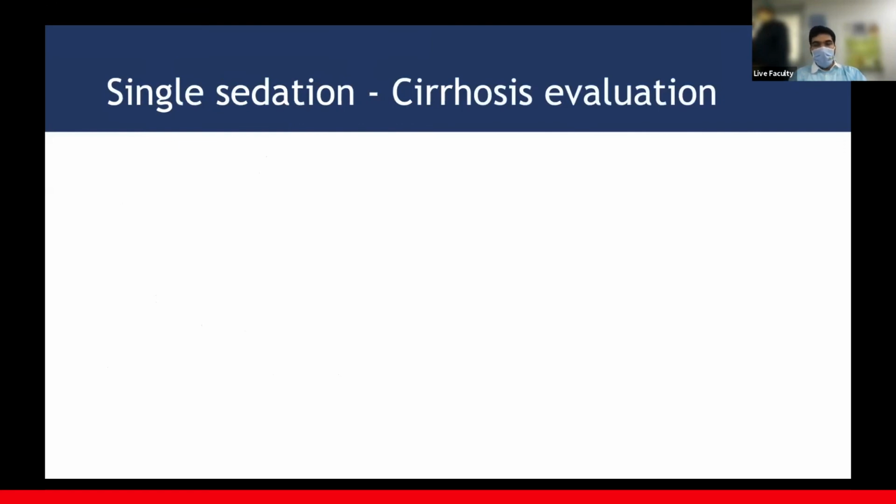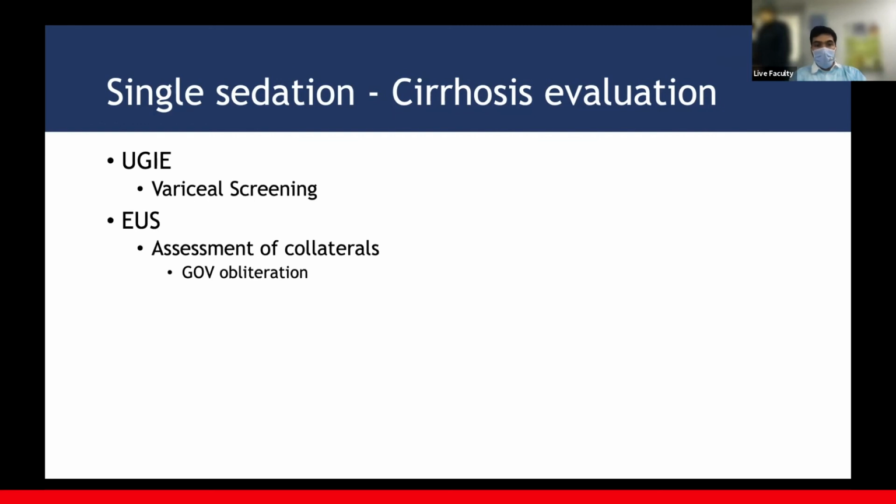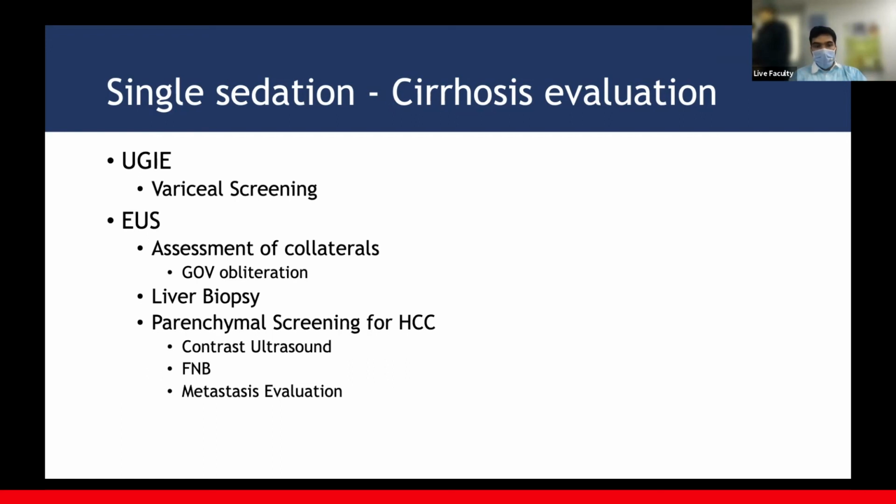So this is my last slide. Single sedation in a patient with cirrhosis. In a single sedation, if the patient comes for upper GI and variceal staining, what all can we do? We can do an assessment of collaterals. We can obliterate a GOV if there is one. Do a liver biopsy if required. A parenchymal screening for HCC. Maybe adding contrast ultrasound. May do a FNB if it is an atypical HCC. And evaluation of metastasis, because most of the metastasis sites of HCC are very close to the area that we can see in the EUS. And we can also do a bubble study of the left atrium and right atrium.